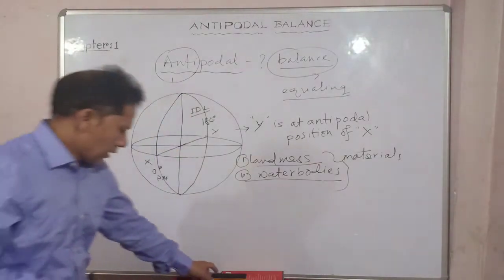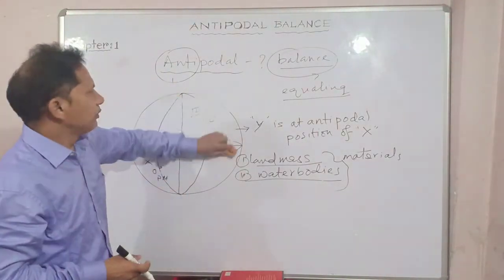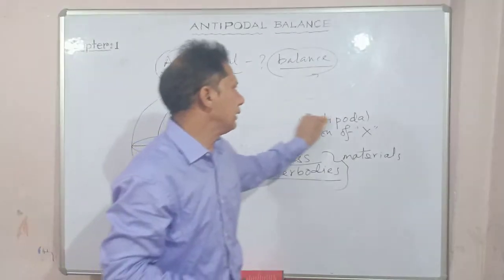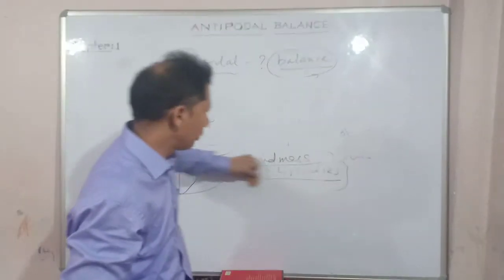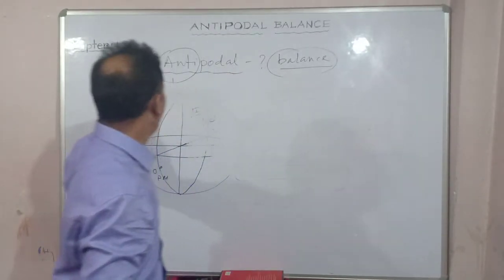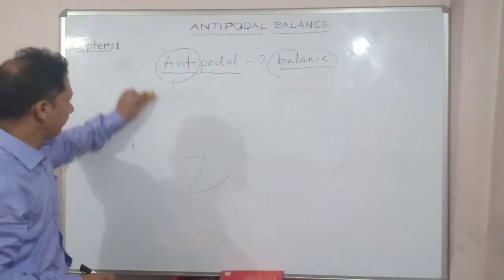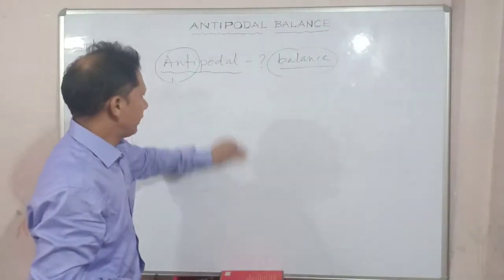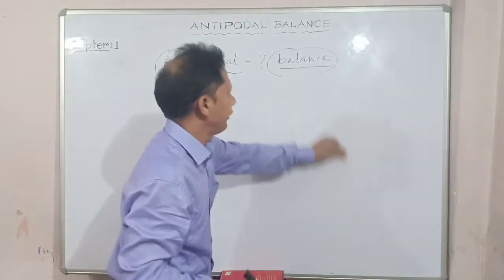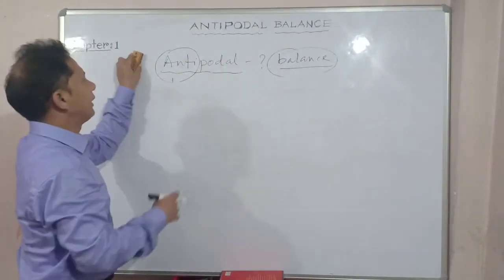Now see, there are so many evidences, proofs that it is equally arranged and beautifully balanced all over the spherical shape of the Earth. One by one, I will show you and try to make you understand the other details of antipode. Hardly, you will get 2 marks or 3 marks questions if it comes based on this particular antipodal arrangement.